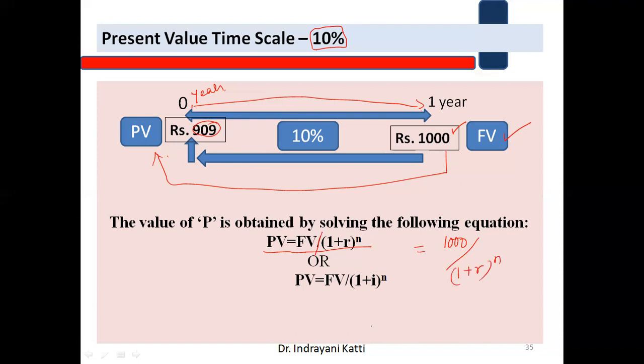This is the formula. The rate of interest is also represented by the notation I, so (1 plus r) raised to n is similar to (1 plus I) raised to n. It depends on the usage of the notation.